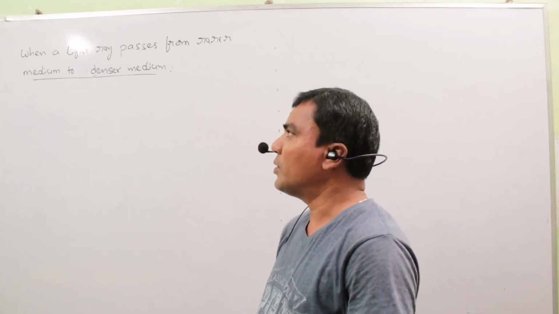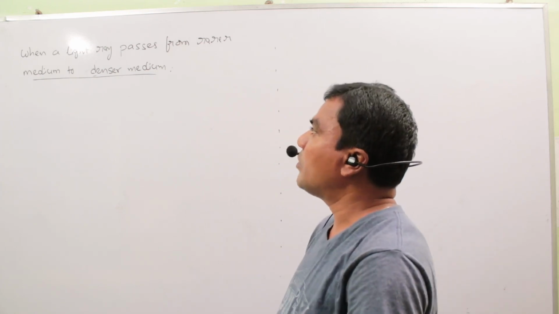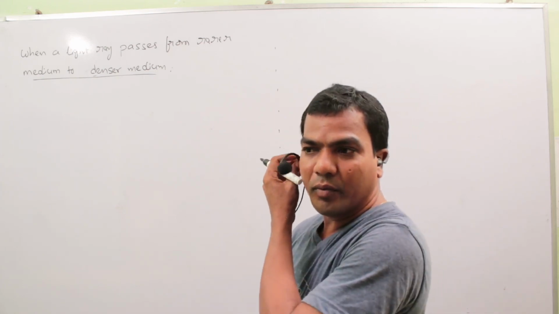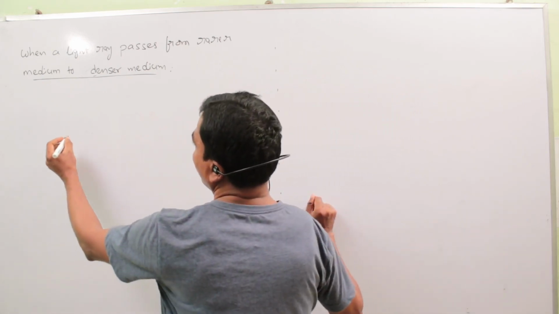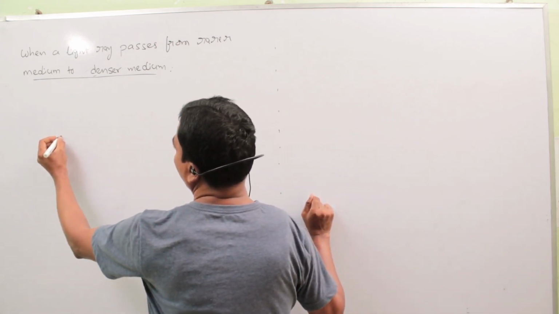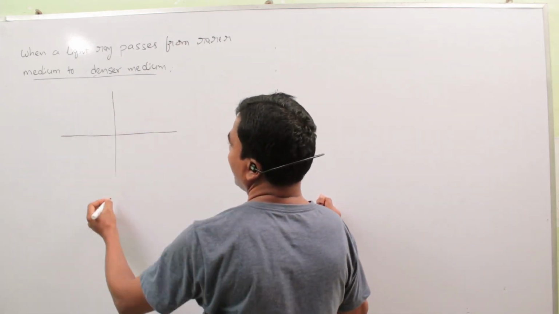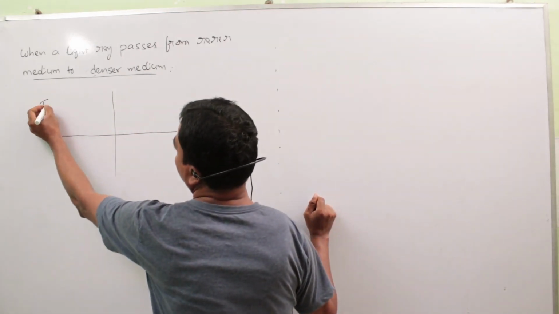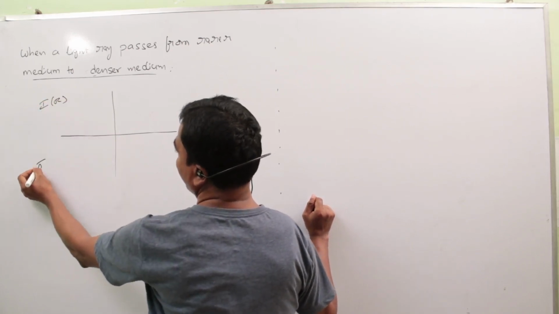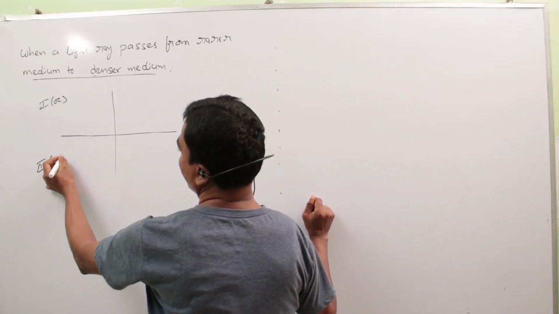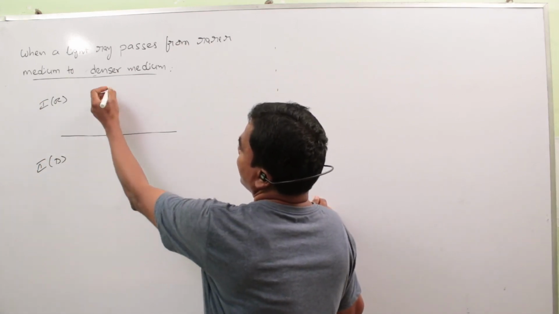So now discuss about when a light ray passes from rarer medium to denser medium, how it behaves. First of all, we take a boundary of two mediums. This is the first medium, the rarer medium, and this is the second medium, the denser medium. This is the refracting surface, this is the normal.